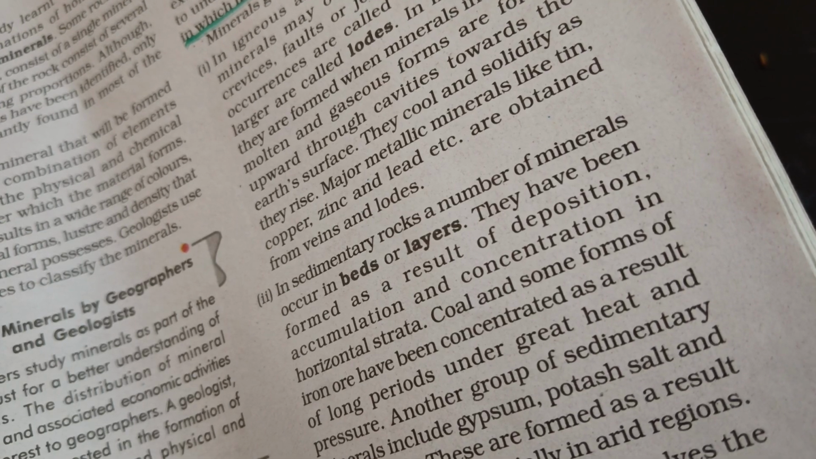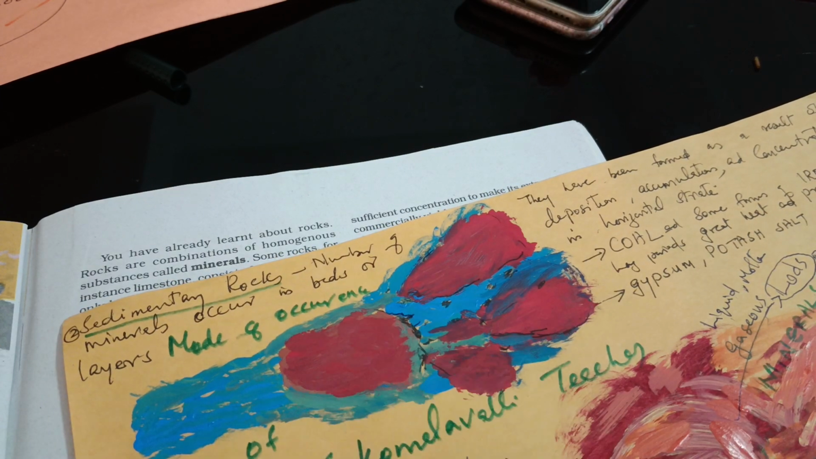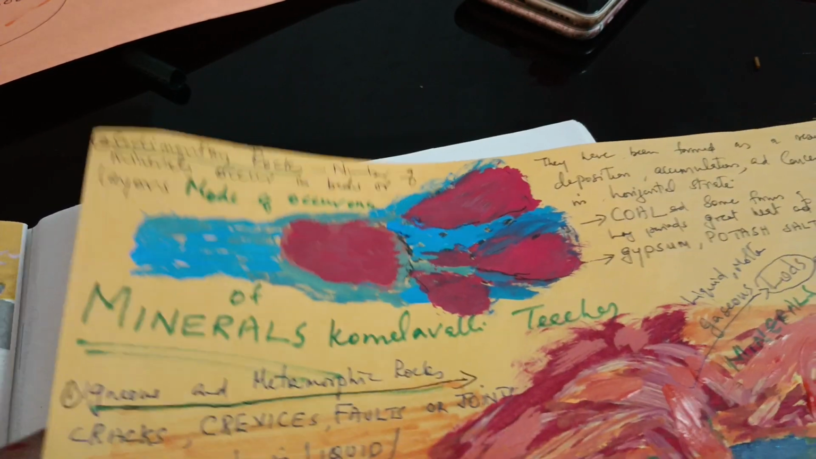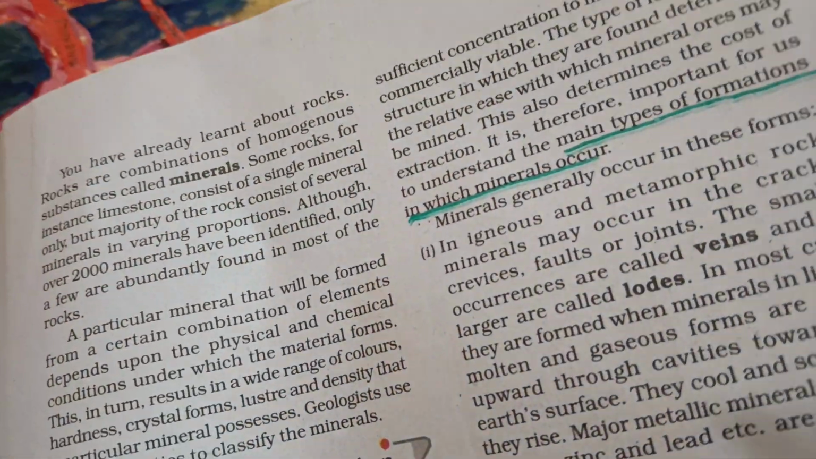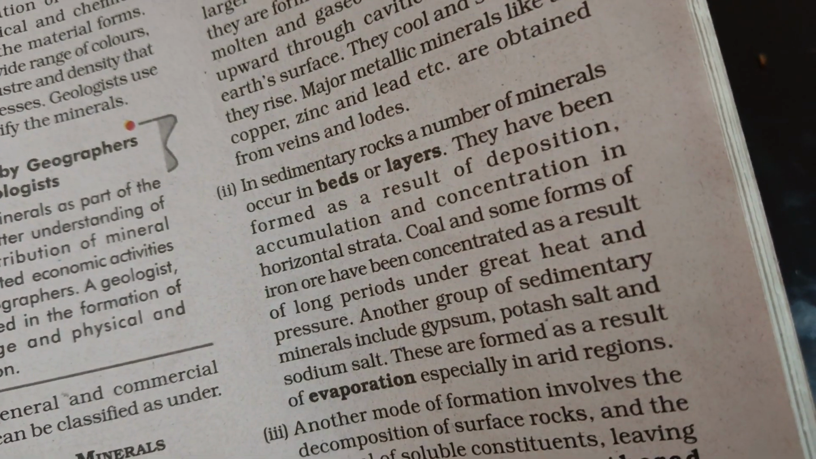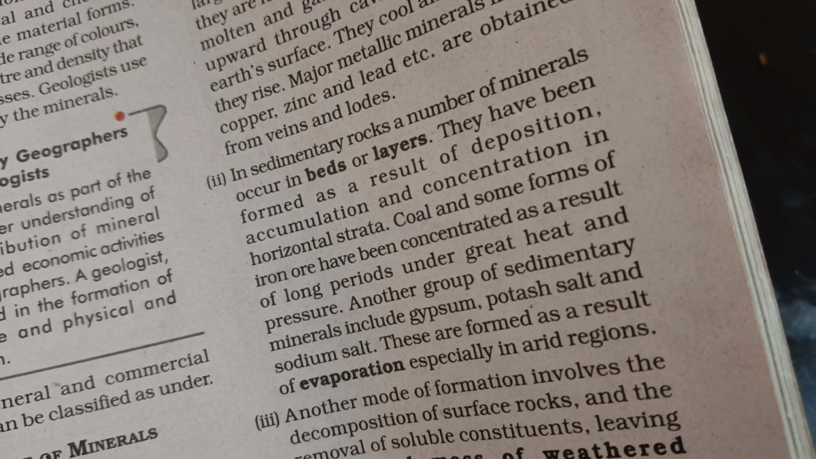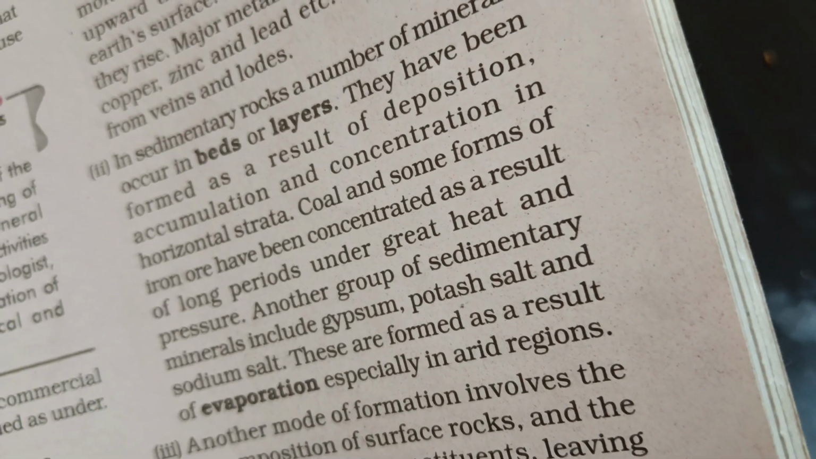When rivers are flowing, as we know, on the way the delta may be formed, sediments may be accumulated. That way sediments will be formed, delta will be formed. Like that, if the ores are flowing like that, the sedimentary rocks may be formed in layers or beds. And coal and some forms of iron have been concentrated as a result of long periods under great heat and pressure.